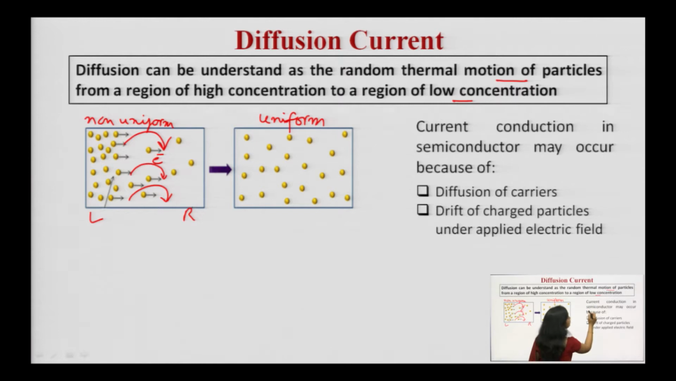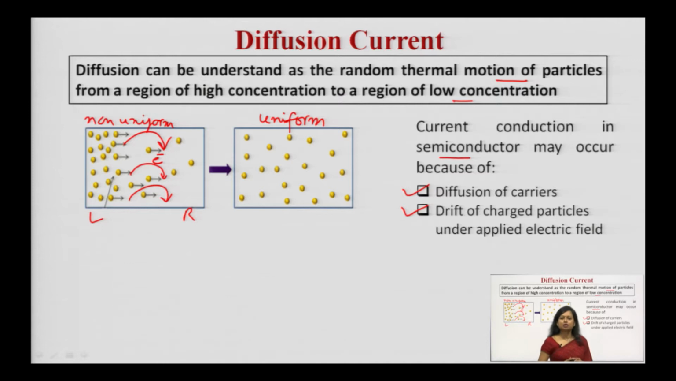And current conduction in a semiconductor may occur because of the diffusion of carriers, as I have discussed, the carriers moving from a region of higher concentration to a region of lower concentration. And the second factor is the drift of charged particles under the applied electric field.